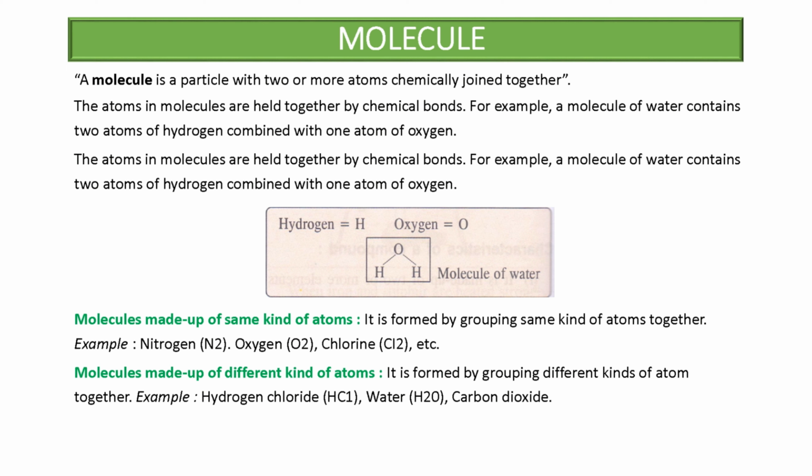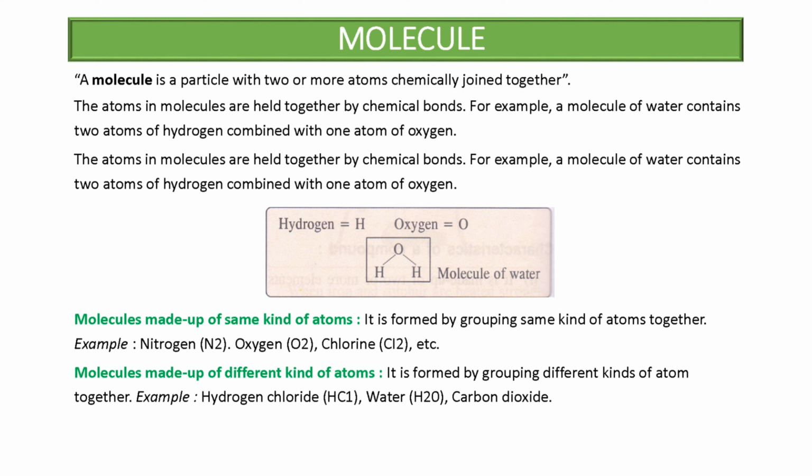The atoms in molecules are held together by chemical bonds. For example, a molecule of water contains two atoms of hydrogen combined with one atom of oxygen. So in a molecule, atoms are joined by covalent bonds or chemical bonds. We can take the example of water. You can see in this diagram one oxygen atom and two hydrogen atoms. They join together by covalent bond. So this is the molecule of water, with one oxygen atom and two hydrogen atoms.